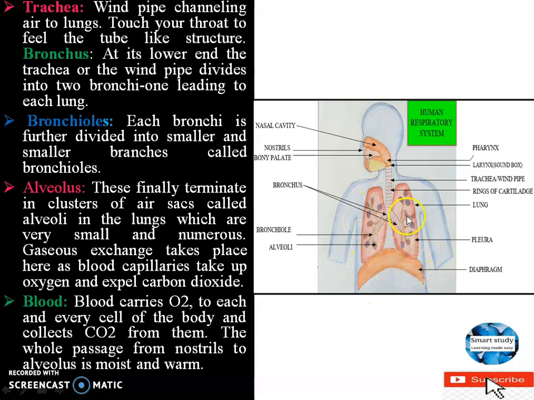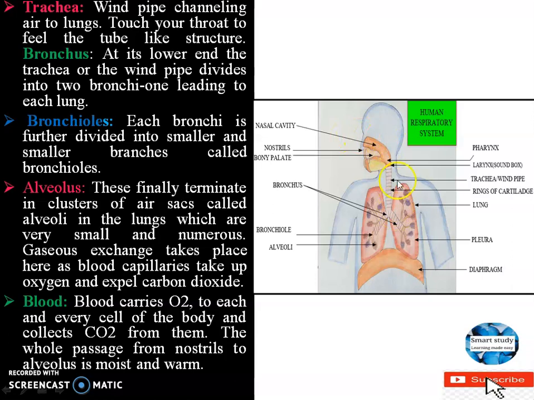Now this alveolus inside the lungs will have blood also, and we know blood travels through the whole body. Inside the blood we have blood capillaries, okay. I'll explain the procedure once again. The air is entering from the nostrils, then going to the nasal cavity. From the nasal cavity it travels to the larynx, where, if we want to talk, our vocal cords are activated. Then the air travels through the windpipe to the bronchus, then to the bronchioles, then to the alveolus, and from the alveolus it travels to the blood.